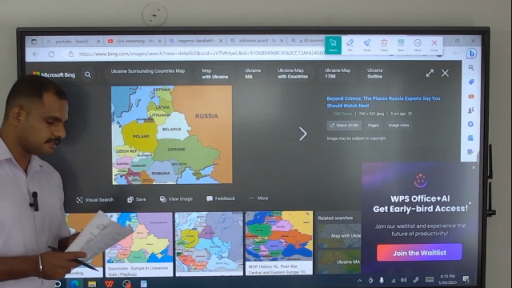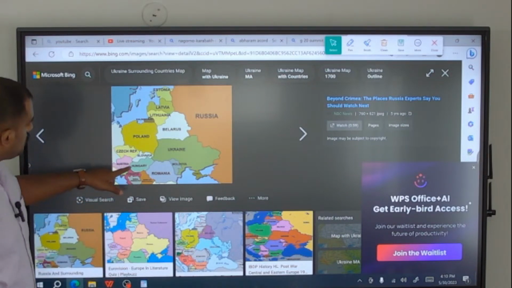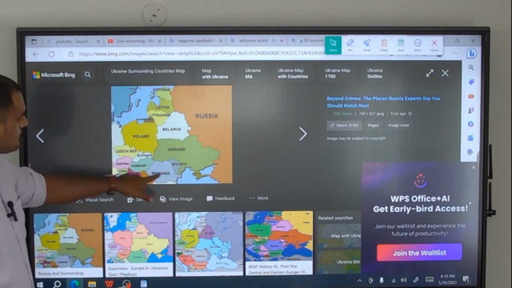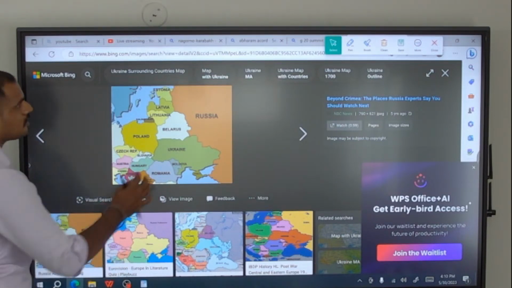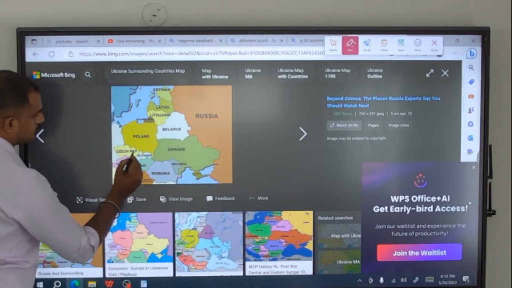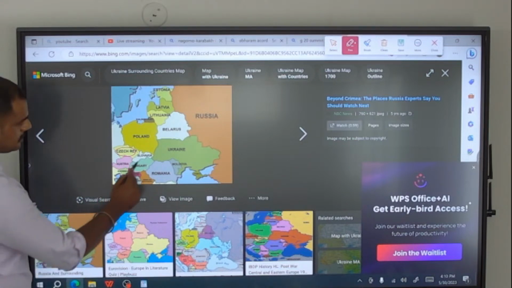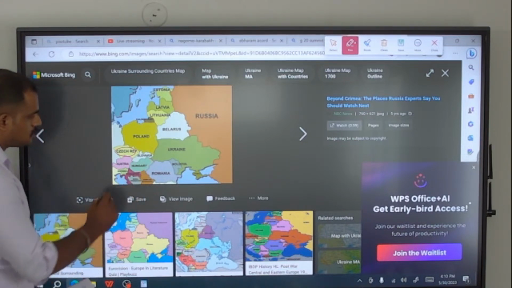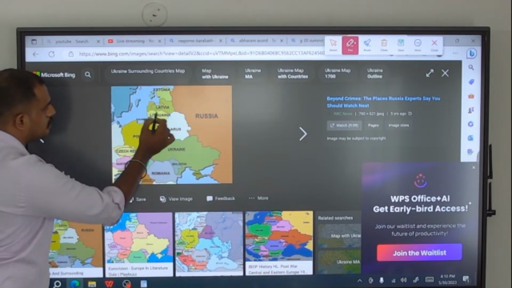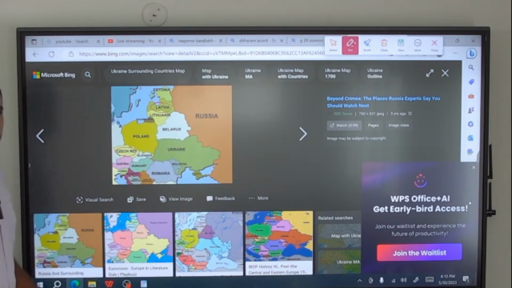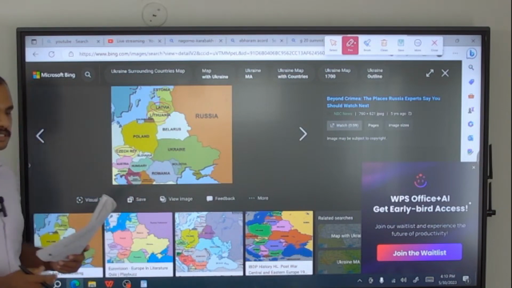So the first country they have given is Bulgaria. Bulgaria is nowhere around Ukraine. Second is Czech Republic. Czech Republic is not a land border of Ukraine. Third is Hungary. Yes, Hungary has a land border with Ukraine, so Hungary is correct. Latvia is not near Ukraine, so that country is wrong. Lithuania is also not near Ukraine, so that statement is also wrong.